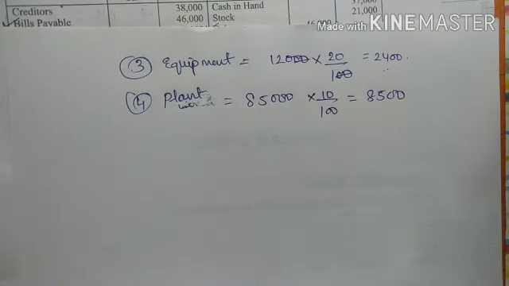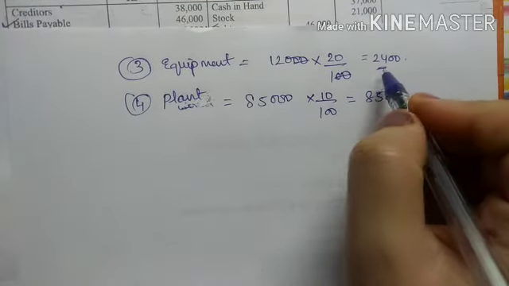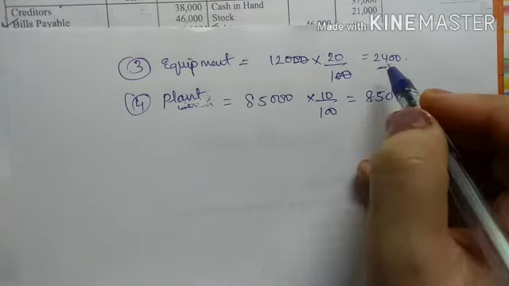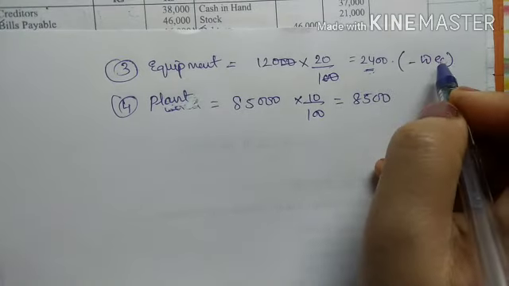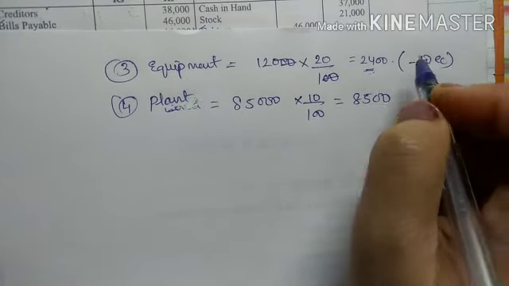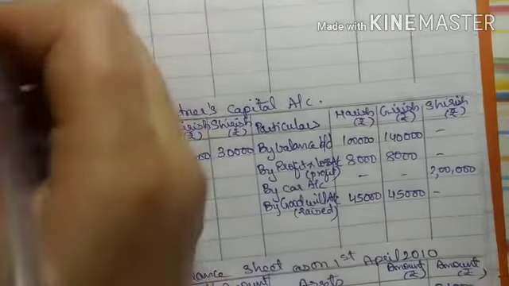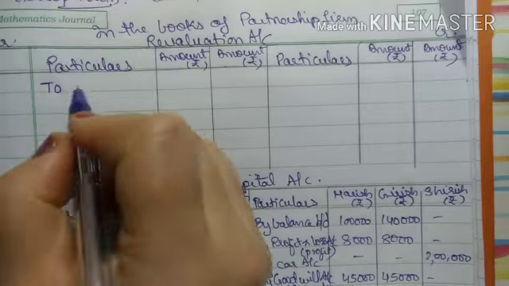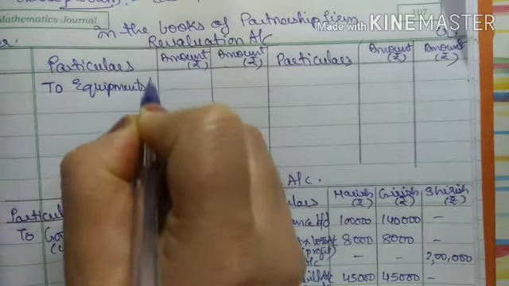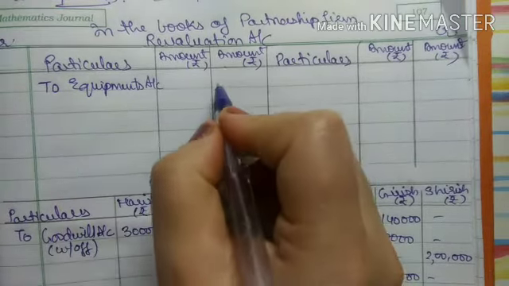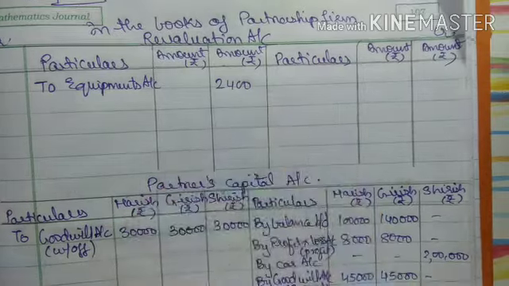Now we will give the effects for equipment and plant first. Equipment is 2,400, it has to be depreciated. Depreciation means there is a decrease. Whenever there is a decrease in an asset, it is a loss. So the first effect: revaluation account debit side to equipment account 2,400.